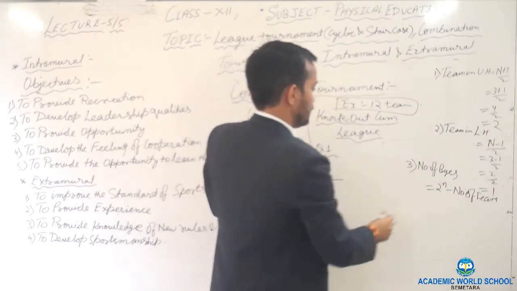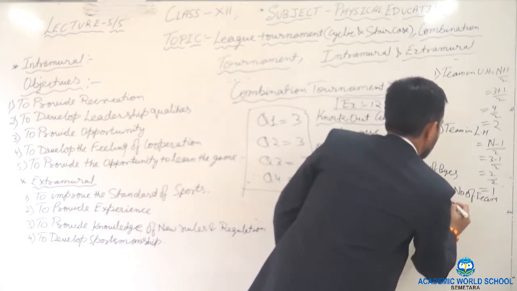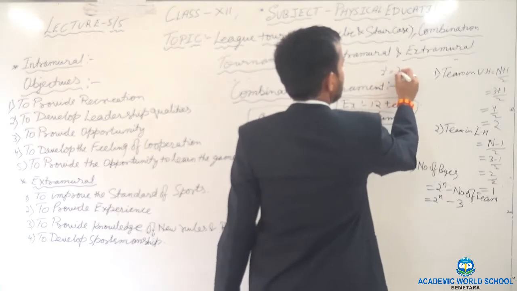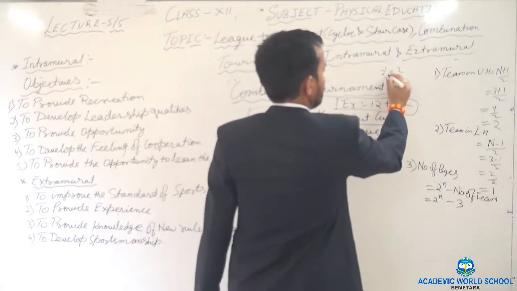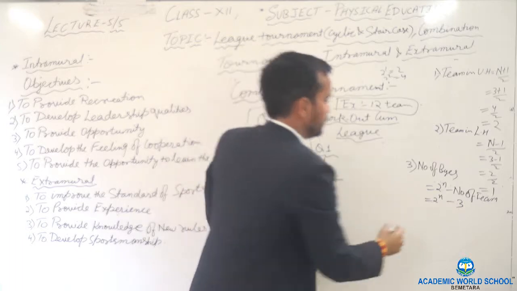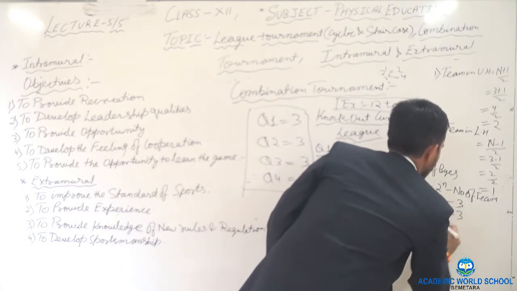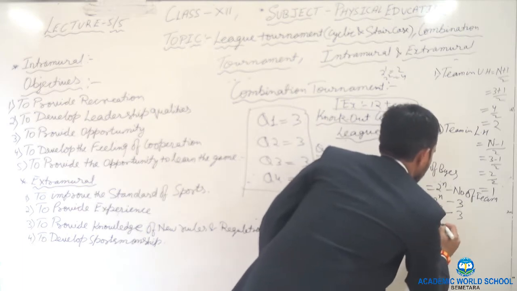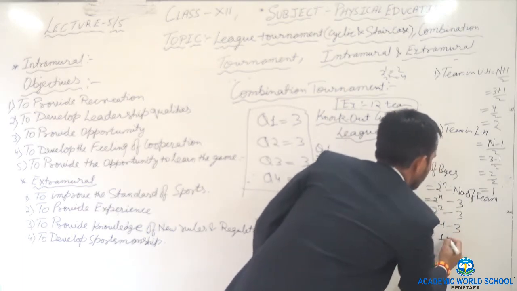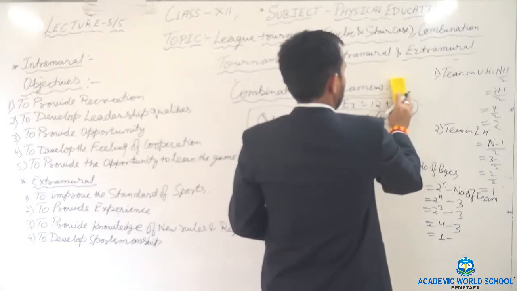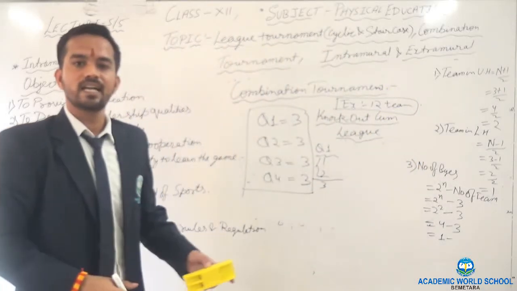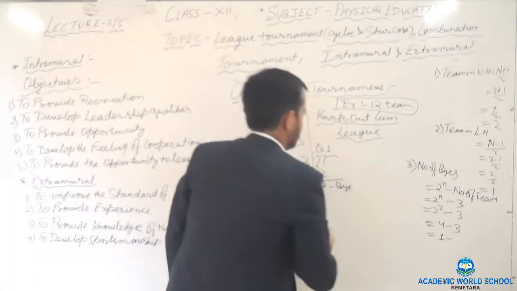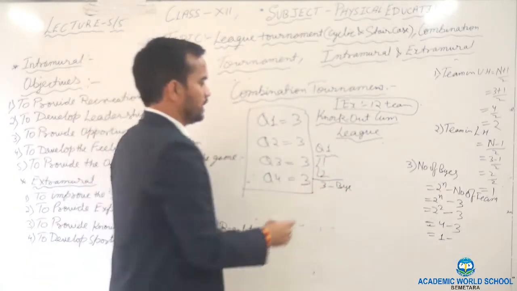What is 2 to the power n? 2 to the power n minus how many teams? 3 teams. So 2 to the power 1 is equal to 2, 2 to the power 2 is equal to 4. We will take 2 to the power 2, which is 4, minus 3. How many byes will we give? 1 bye. So the first bye we will give to the last team of the lower half, means 3. Clear? Now arrange the matches.